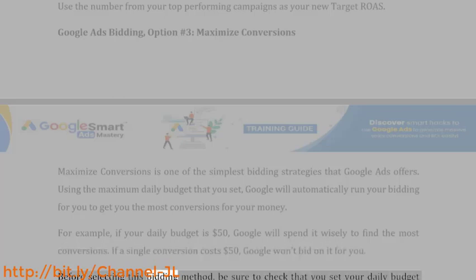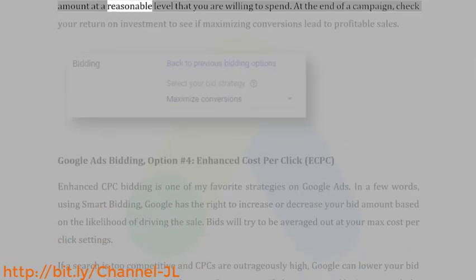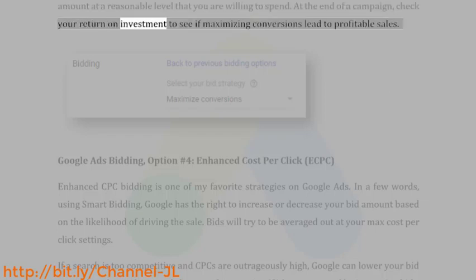Before selecting this bidding method, be sure to check that you set your daily budget amount at a reasonable level that you are willing to spend. At the end of a campaign, check your return on investment to see if maximizing conversions led to profitable sales.